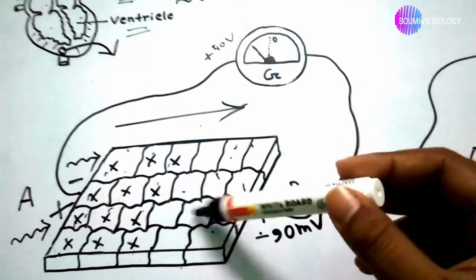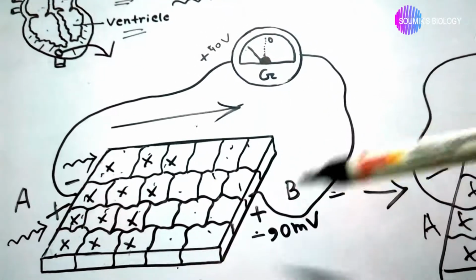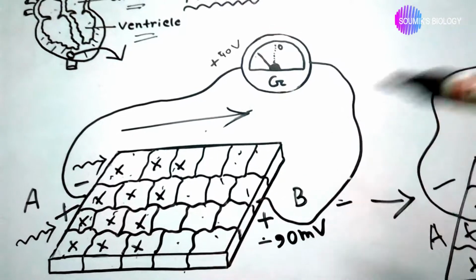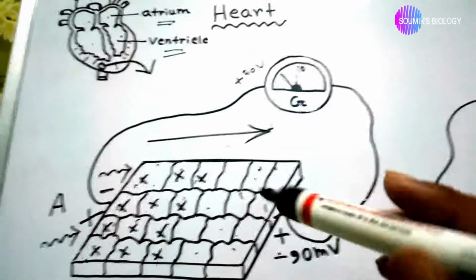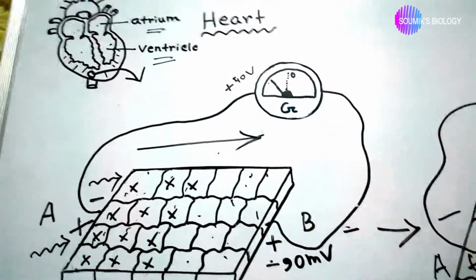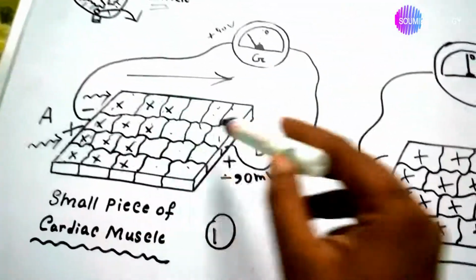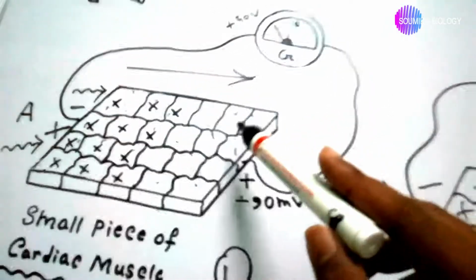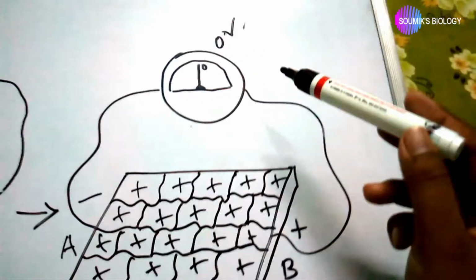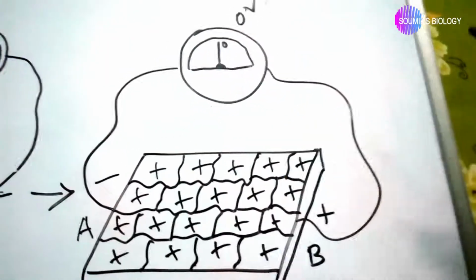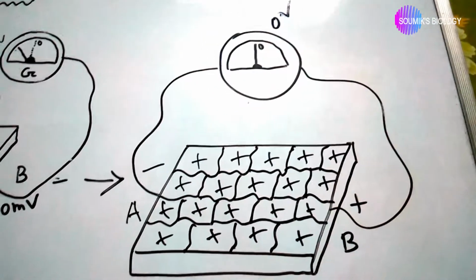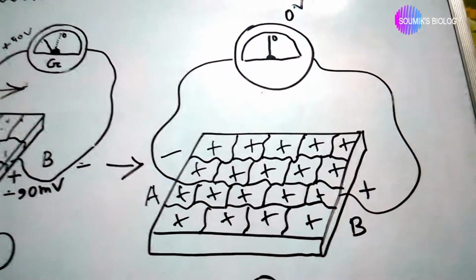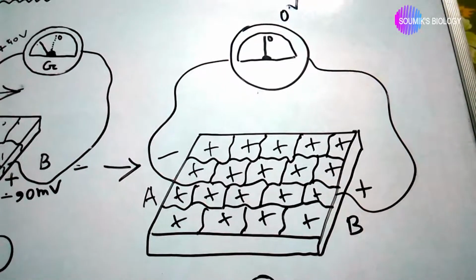So the cells are still at resting potential, that is minus 90 millivolt, but this point is positively charged. So the galvanometer senses a potential difference between the 2 points A and B, but when the positive charge spreads equally in all cells, the galvanometer shows zero reading, because all cells have the same charge. So the galvanometer cannot sense any potential difference between A and B point.